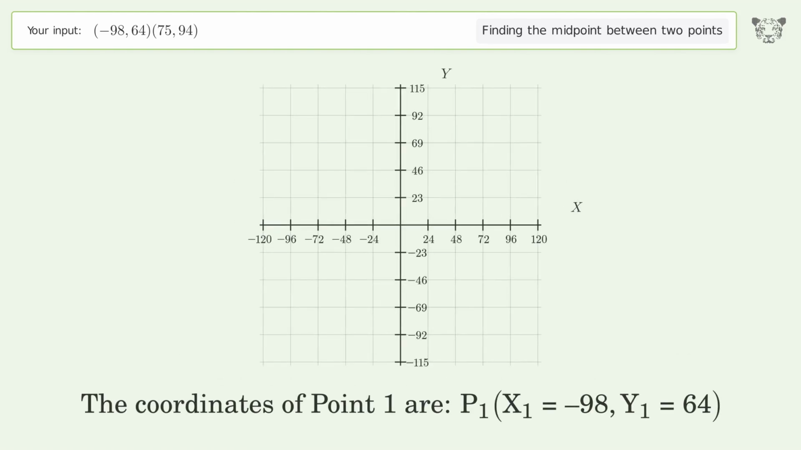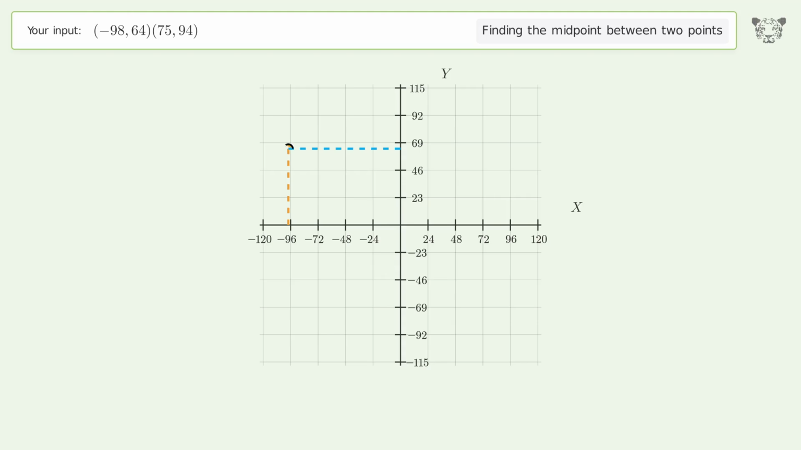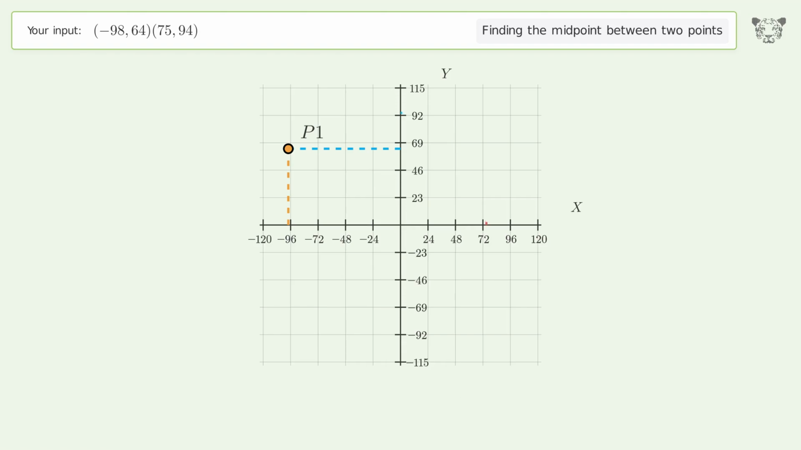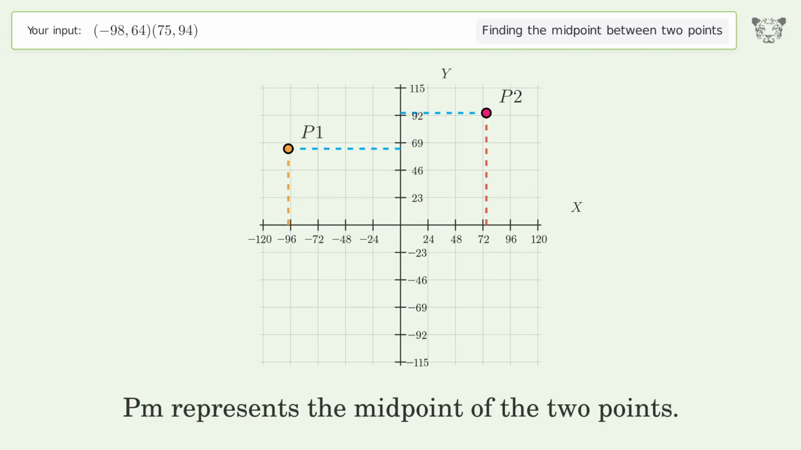The coordinates of point 1 are, x1 equals negative 98, y1 equals 64. The coordinates of point 2 are, x2 equals 75, y2 equals 94. PM represents the midpoint of the 2 points.